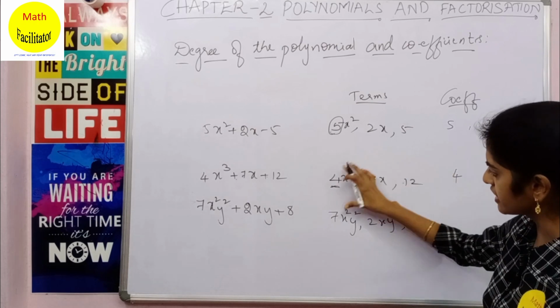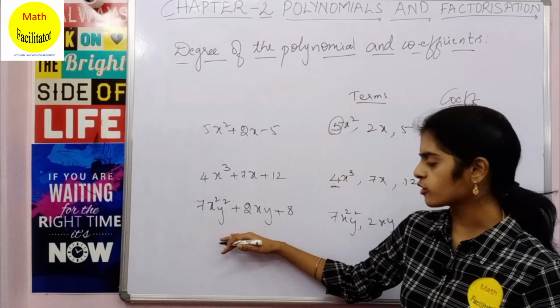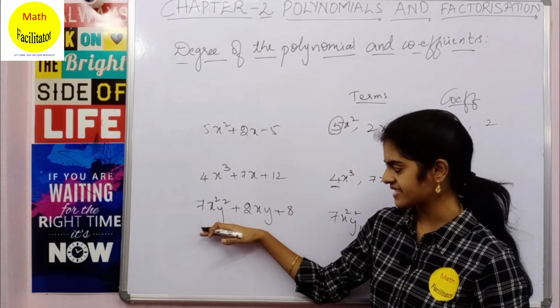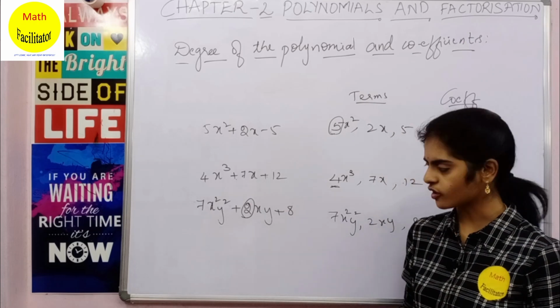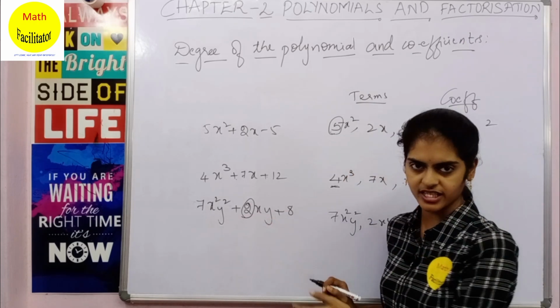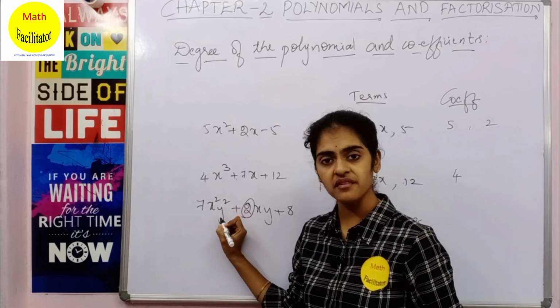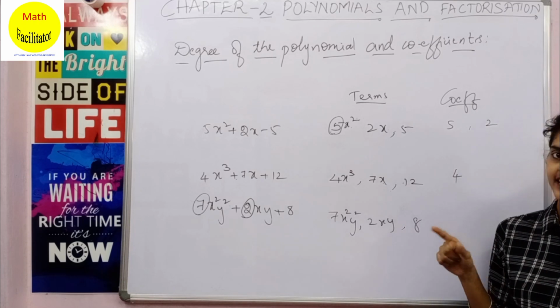So even without writing the terms also, directly you can find the coefficient. Now tell me what is the coefficient of xy in this polynomial? Coefficient of xy is nothing but 2. The constant multiplied to xy is what? It is 2. So 2 is the coefficient of xy. What is the coefficient of x square y square? It is 7. Clear? So now let us talk about degree of the polynomial.